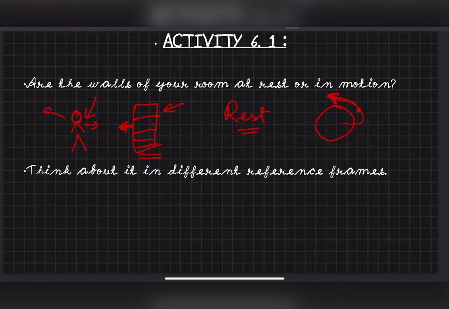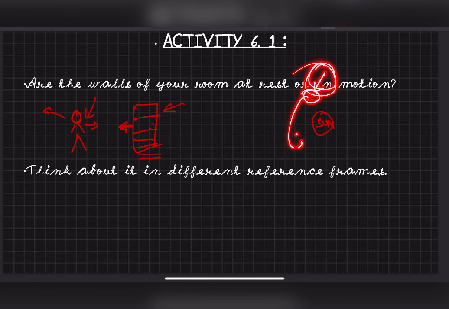Now your wall is on this earth, right? Let's say this is my sun and this is my earth. Now this wall is on this earth, so if the earth is moving, that means the wall is also moving. So with respect to the sun, your wall is moving. Are you getting the point?